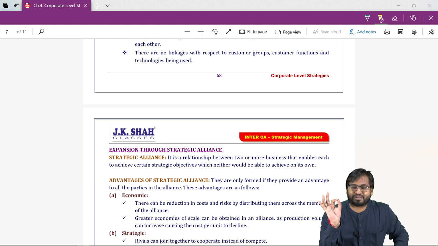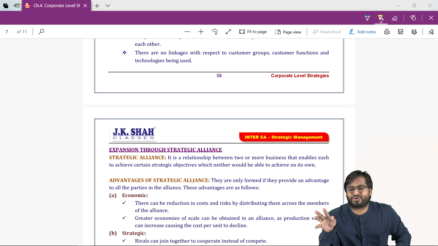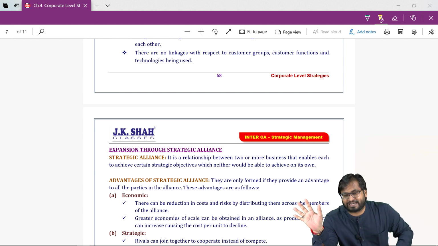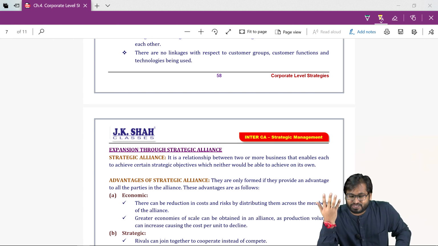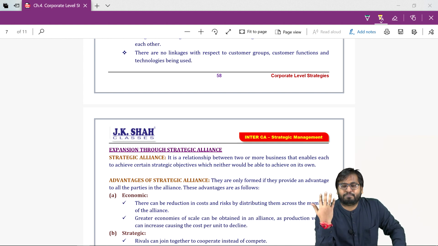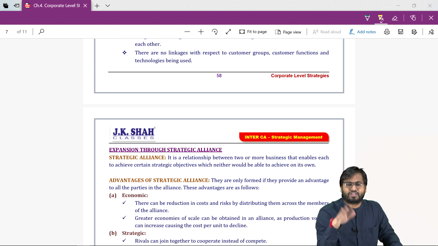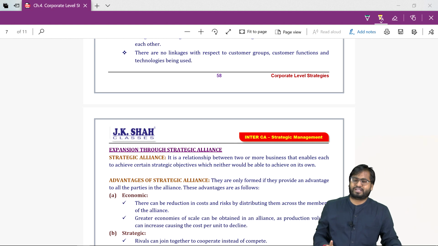Now, coming to the last part of expansion. By the way, which chapter are we studying? We are studying chapter number 4, corporate level strategies, wherein we completed stability strategy. In expansion, we have completed the various types. We are on the fourth one. Expansion through intensification, expansion through diversification, expansion through mergers and acquisition. Now we are on expansion through strategic alliance.